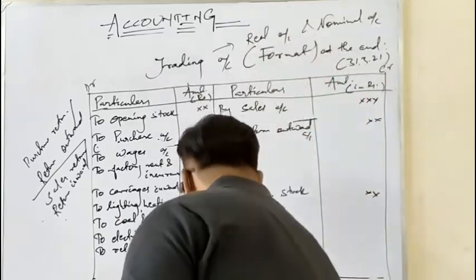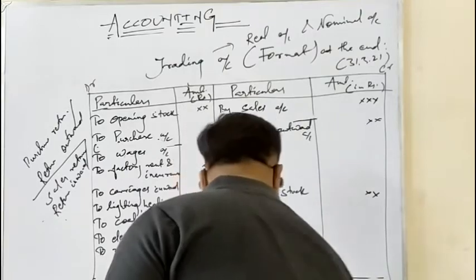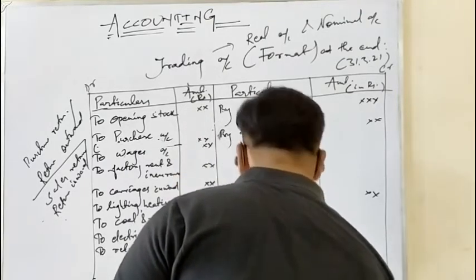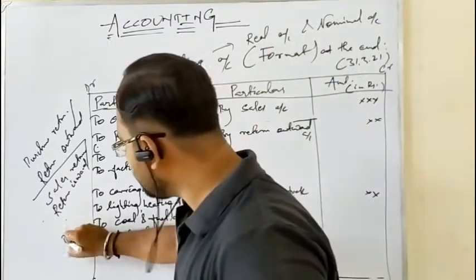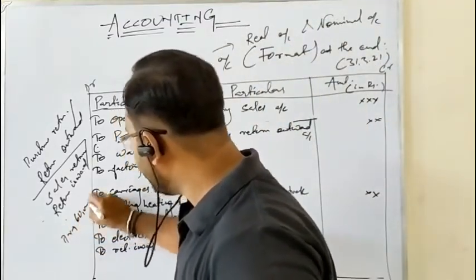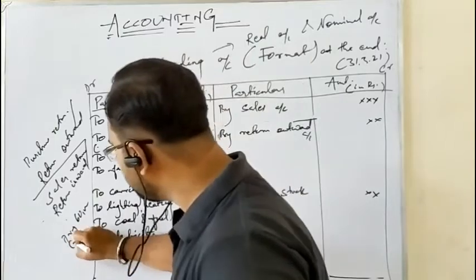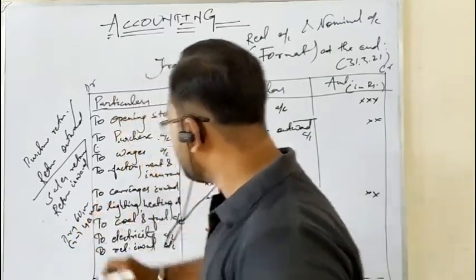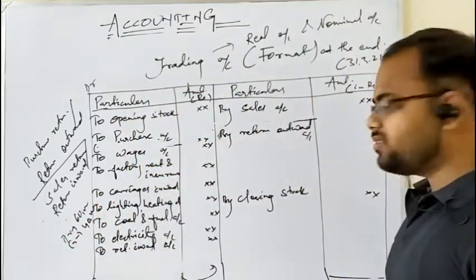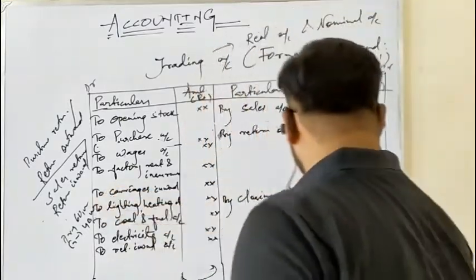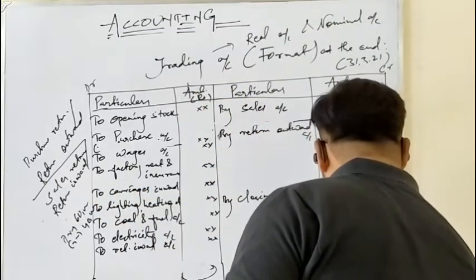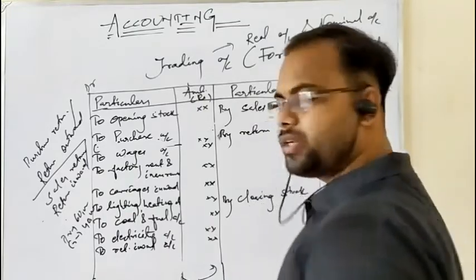So I shall put 60,000 on both the sides of the trading account. As we discussed, the debit side total is 60,000 and the credit side total is 40,000. So where does the deficit lie? The deficit lies on the credit side. What is the deficit? 60 minus 40 is 20,000.